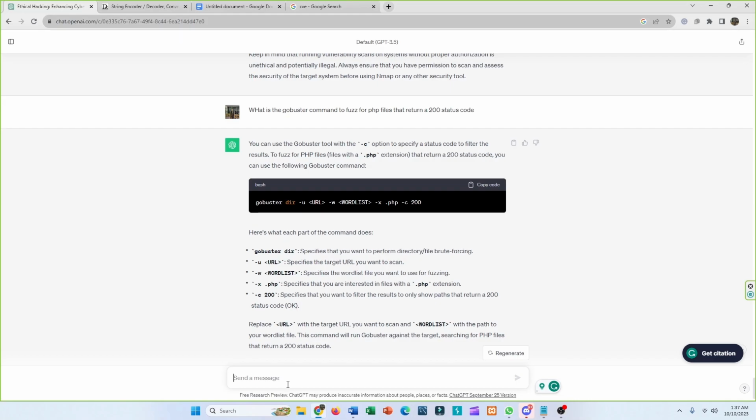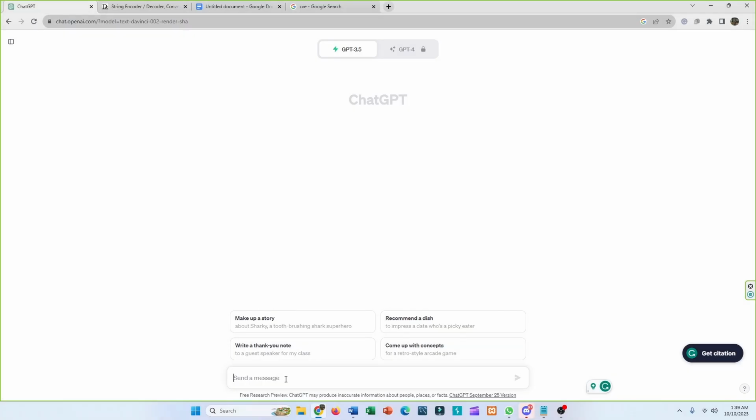So we can also use this for pivoting, and pivoting is a crucial skill in penetration testing. It enables security professionals to access and navigate internal networks by leveraging the compromised system. So suppose I want it to explain how I can pivot from one server to another using chisel and proxychains.